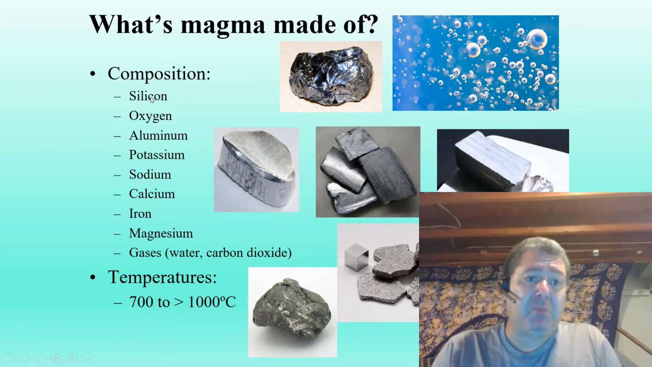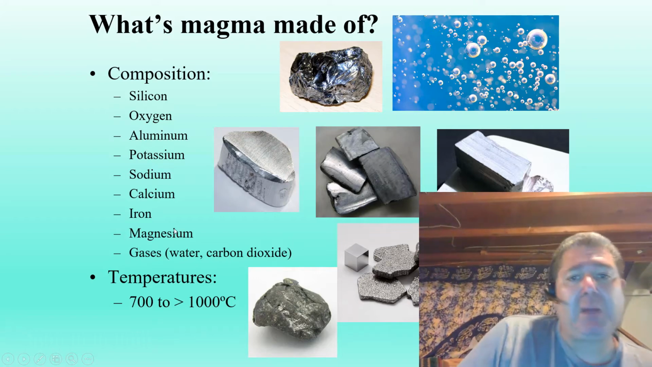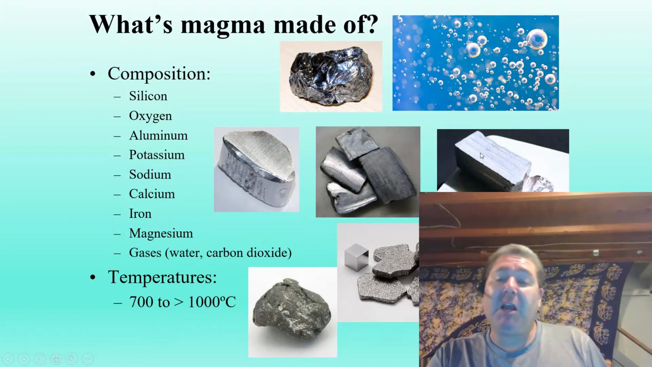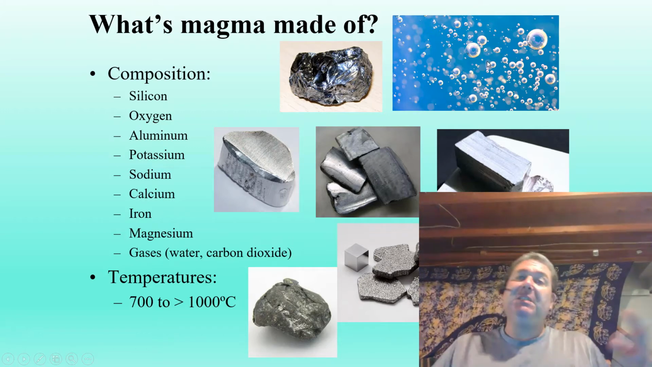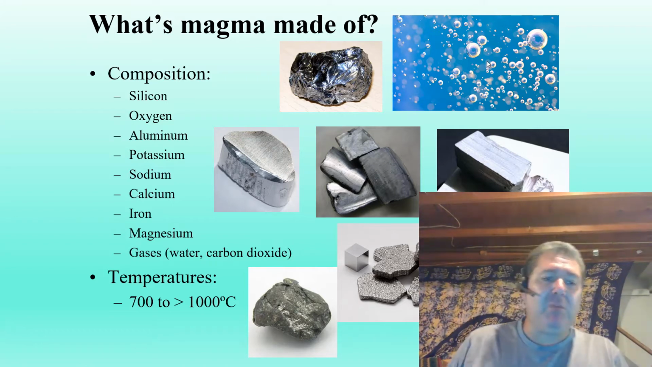What's in magma? Well, surprise, surprise, silicon, oxygen, aluminum, potassium, sodium, calcium, iron, magnesium. They're back to haunt us again, right? Here are some pictures of them, the 8 most common elements on our planet. There are gases dissolved into the magma. Deep under Earth, there's enough pressure that they don't exist as bubbles. They're just dissolved into the magma, right?